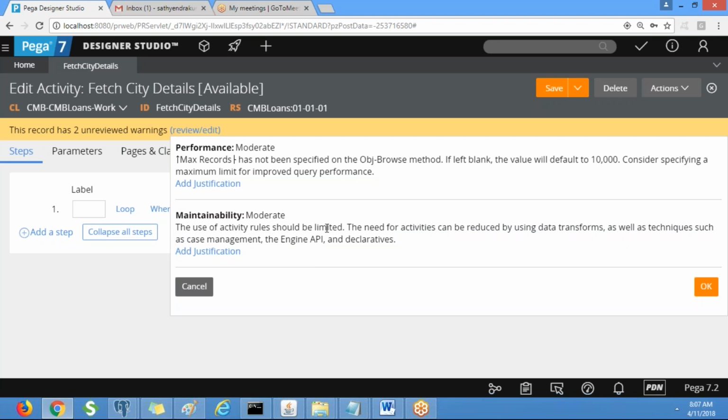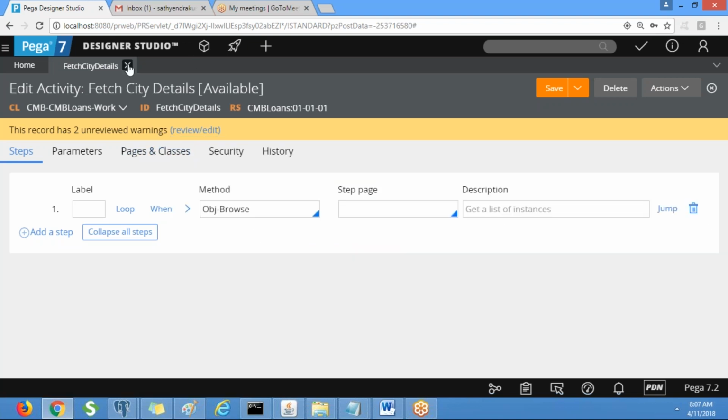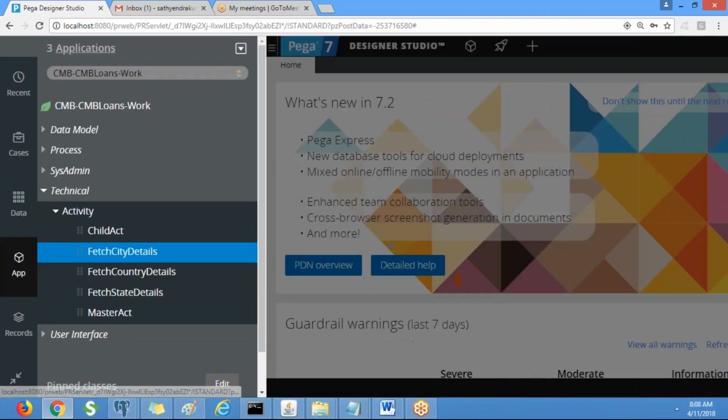We have alternative rules also that we will be discussing in later classes. If you are able to achieve one scenario by using the other rules, then we should not go for activity. Unless we cannot do it using the other rules, only then do we have to go for activities. Okay, so now we will start designing our loan application.